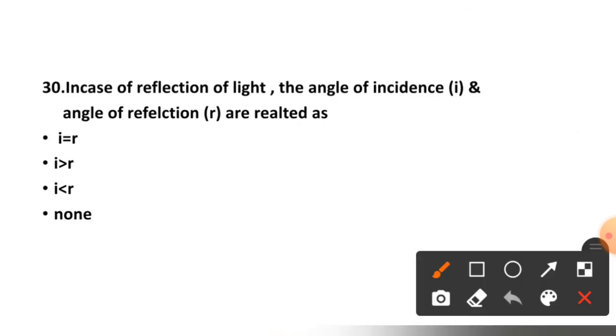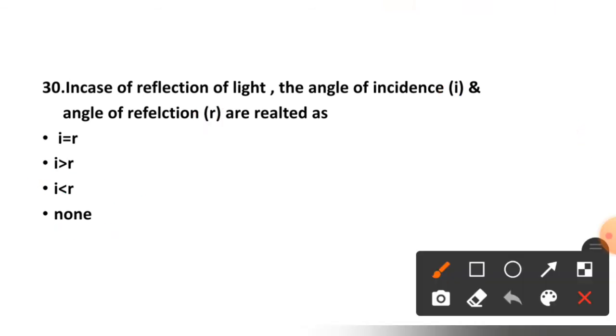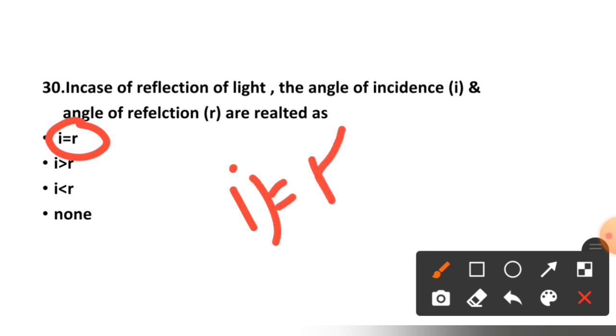Now see question number 30. In case of reflection of light, the angle of incidence is i and angle of reflection is r. Related as i is equal to r, i is greater than r, i is less than r, or none. The right option is option number first, i is equal to r. Angle of incidence is equal to the angle of reflection. This is the law of reflection.